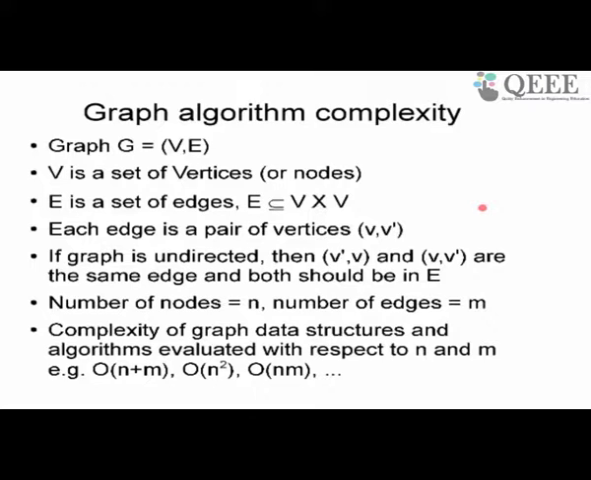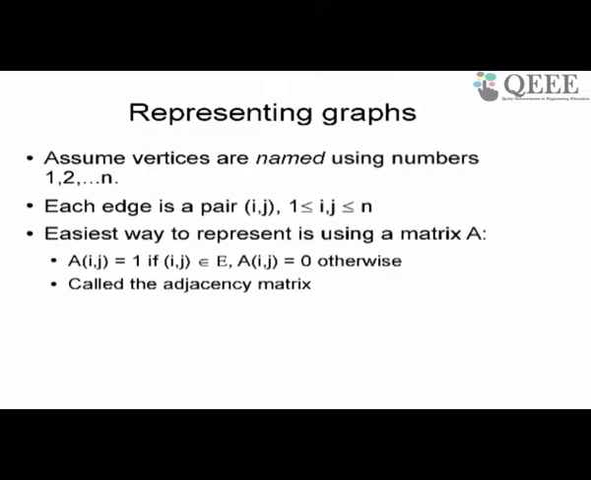So your algorithm might be order n plus m, order n square, order n times m, and so on. Typically these are the kind of complexities that you get for graph algorithms. Now we look at two representations of graphs, and then immediately I am going to ask you some questions to figure out whether you understood this representation.